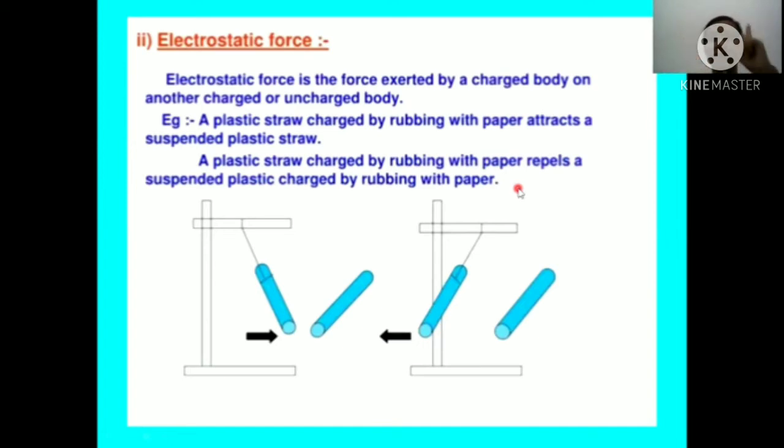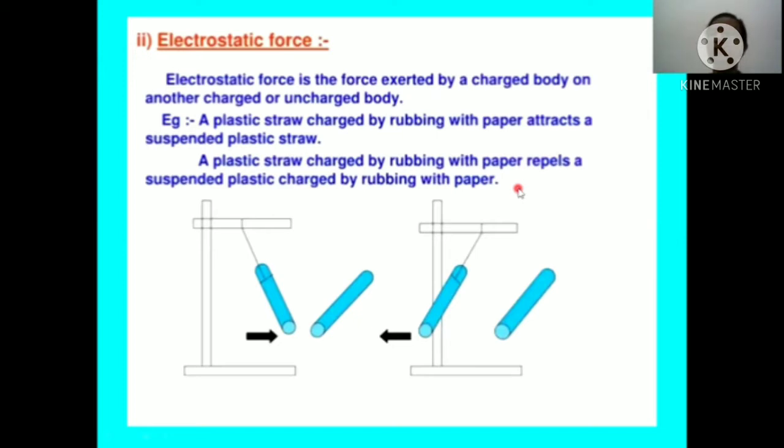In the first case, one is charged and the other is uncharged, so it attracts. In the second case, both are rubbed with the paper, so both the objects are charged and they will repel each other. Such a kind of force is known as electrostatic force.